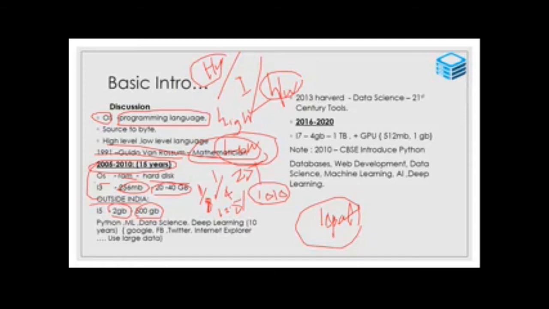countries. But Python was developed in 1991. So other countries have high configuration systems, 2 GB RAM, 500 GB hard disk, and Python was learned very well and applied very well in other countries. But in India, we had much more awareness of Python only from 2016 to 2020. So that is the drawback.